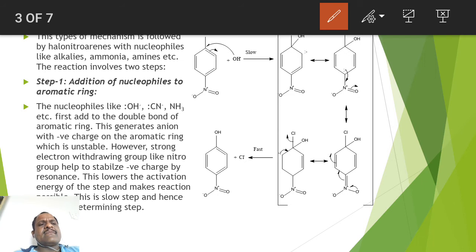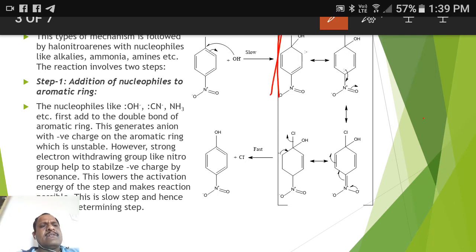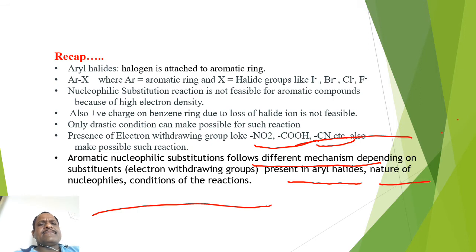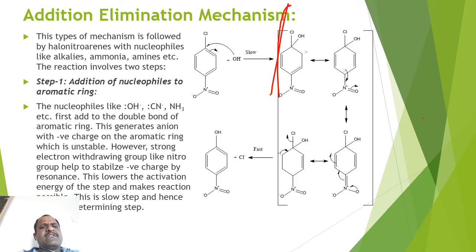As I said earlier, an electron withdrawing group helps such reactions to occur. So here you can remember that the first mechanism is going to take place in two steps.